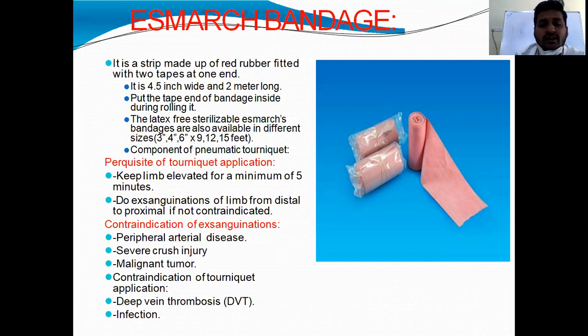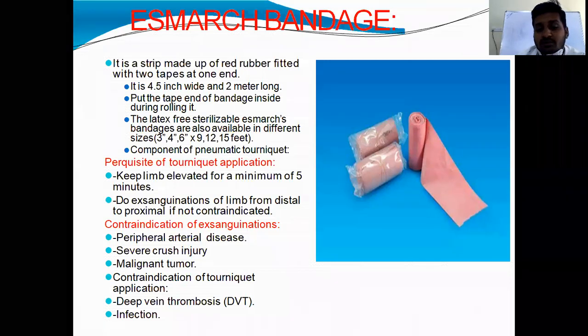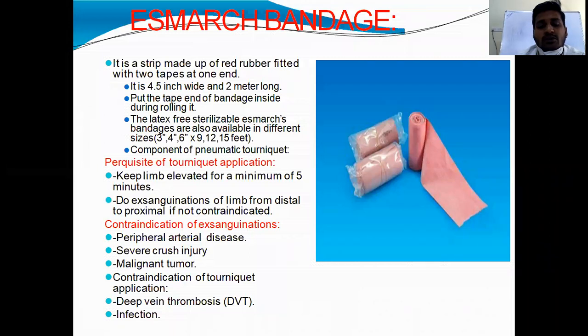Contraindications for examination are peripheral arterial diseases, severe crush injury, malignant tumors. Contraindications for tourniquet application are deep vein thrombosis and infection. The main reason is that in tumor conditions the tumor cells may spread proximally, and in deep vein thrombosis the thrombus may dislodge from the site and cause pulmonary embolism. And infection will spread from distal to proximal.